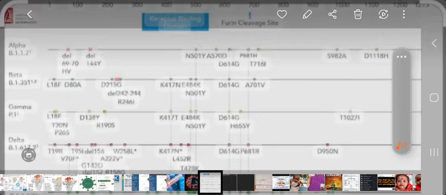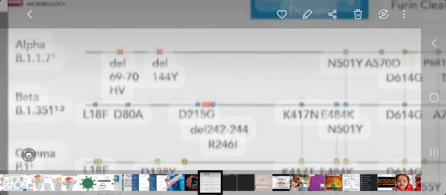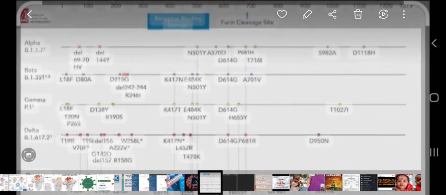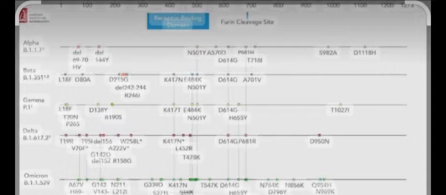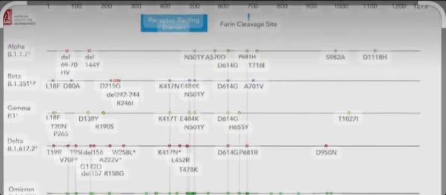Coming to this system, immune evasion was first recognized in the first variant from Wuhan city, that was the alpha variant, B.1.1.7. This is the alpha variant. In the alpha variant, you see here the genome of the entire system is very characteristic and it has very important sites.